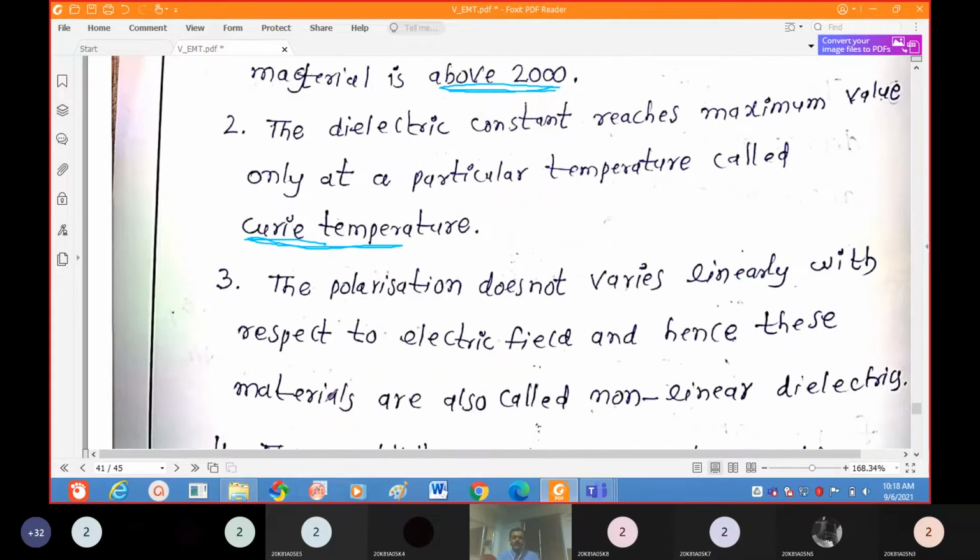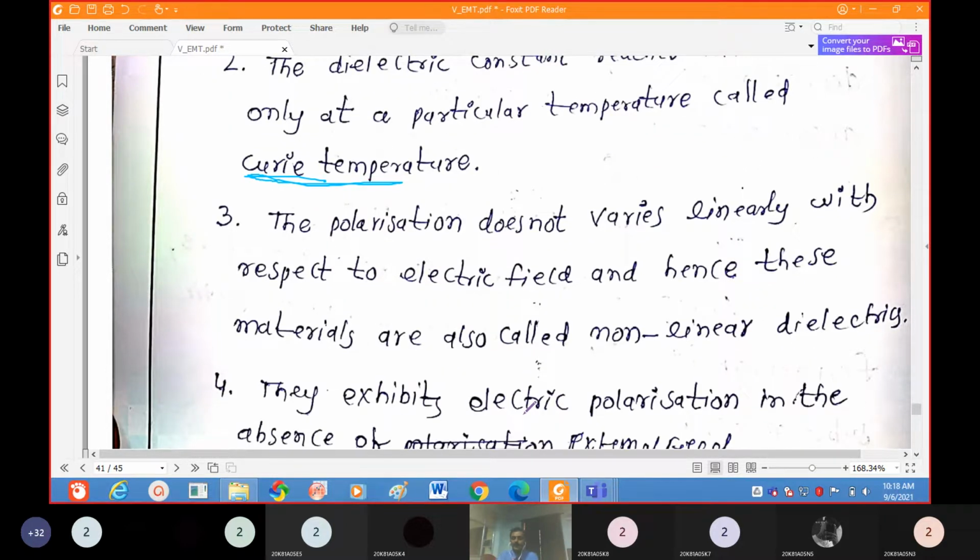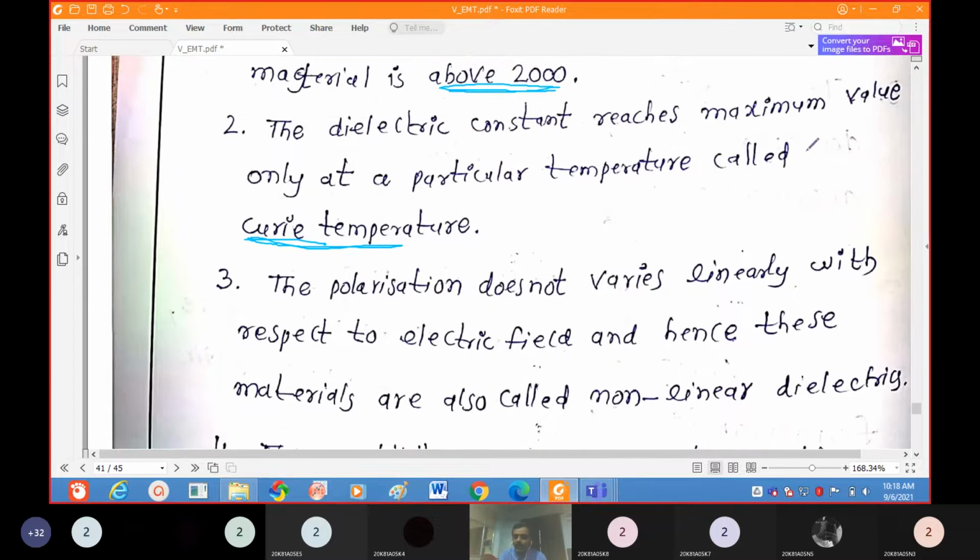Now coming to polarization: it does not vary linearly with respect to the electric field. Hence these materials are also called non-linear dielectrics. These ferroelectric materials are non-linear dielectrics. At a particular temperature the dielectric constant is at its maximum, after that it reduces. That temperature we call the Curie temperature.